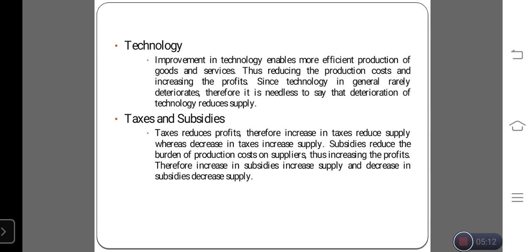So based on technology, the important thing is to generate more and more supply of the product or services to the consumers. Next, tax and subsidies. Tax reduces the profits. Therefore, increase in taxes reduces the supply, whereas decrease in taxes increases the supply. Subsidies reduce the burden of production cost on suppliers, thus increasing the profits. Therefore, increase in subsidies increases the supply, and decrease in subsidies decreases the supply.